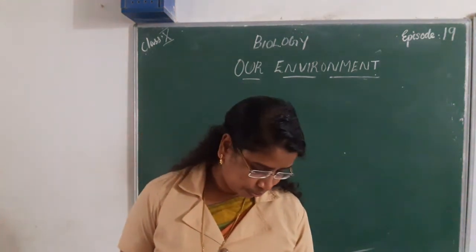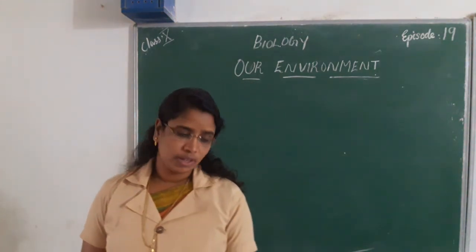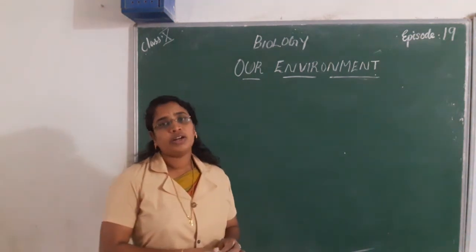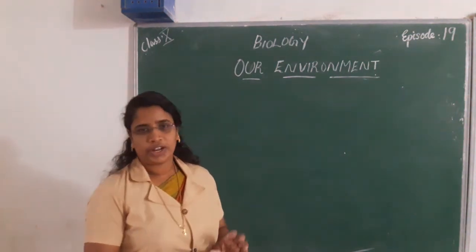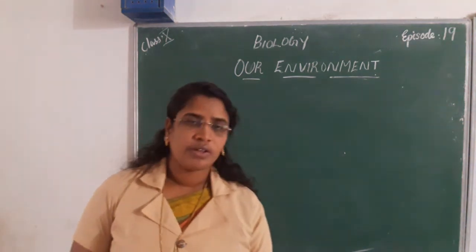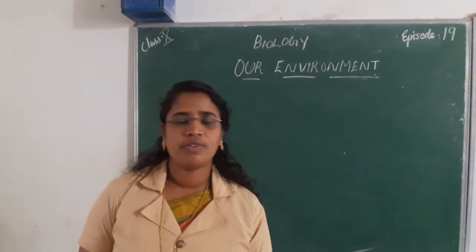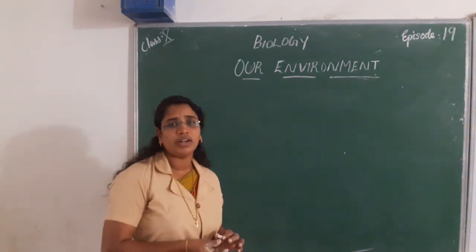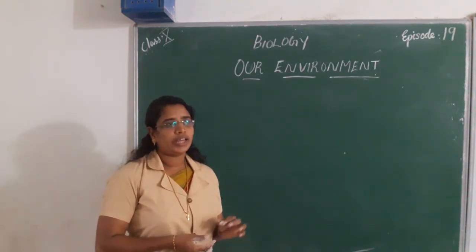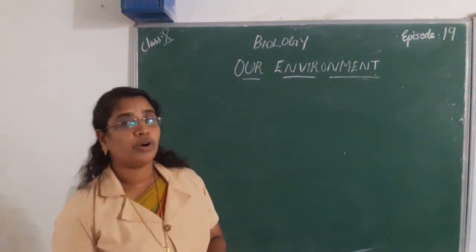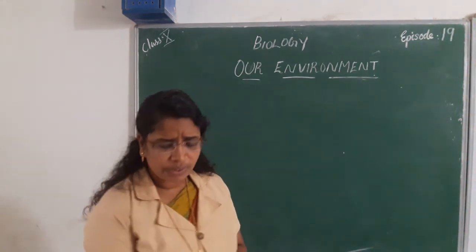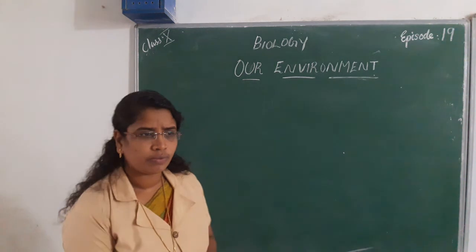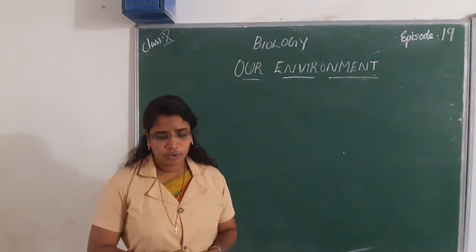Okay students, in this class we will discuss our new chapter, that is our environment. What is environment? Simply, environment is our surroundings. Then we discussed ecosystem. What is ecosystem?